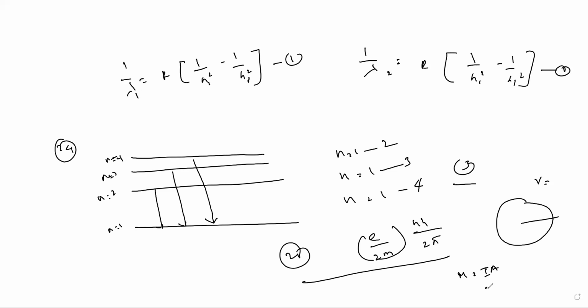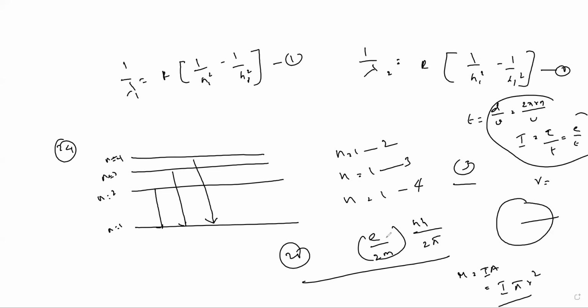Okay, that is, M is equal to I into pi R square. How do you get I? I is equal to Q by T. Q is e. You need to find T again. T is equal to, how do you write, distance by velocity. Distance is 2 pi Rn by v. If you substitute all this, you will get this answer, e by 2m, nh by 2 pi. Okay, with this, the discussion is over.